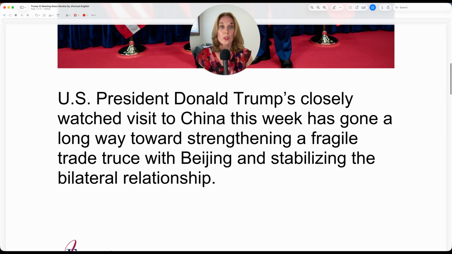US President Donald Trump's closely watched visit. So here the noun is visit. Donald Trump's visit. So that's why you have this apostrophe S, because the visit is possessive. It belongs to Donald Trump. So all of this gives information about who Donald Trump is. And then this part gives you more information about the visit. So they function as adjectives.